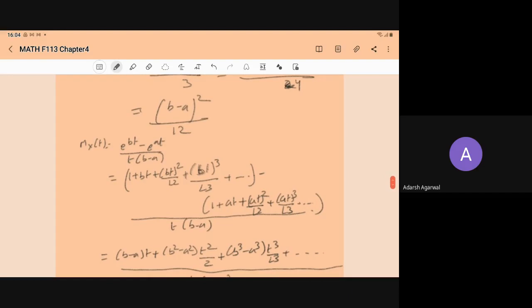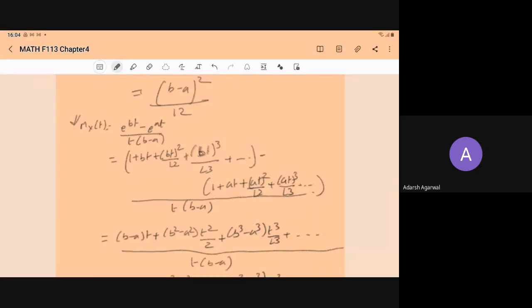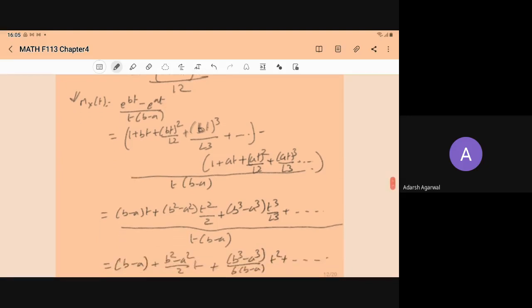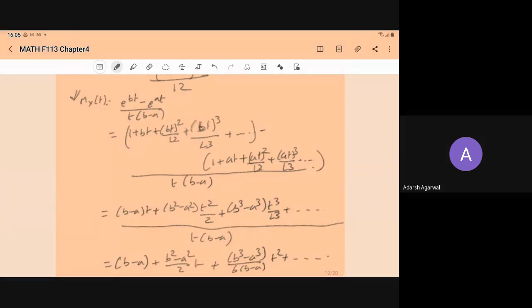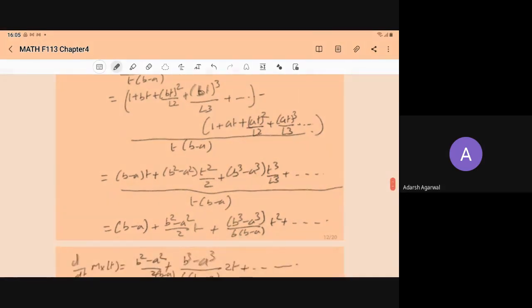So let us have the MGF for the uniform distribution. M_X(t) is (e^(bt) minus e^(at)) upon t into (b minus a). In the numerator, we can expand the exponential. So e^(bt) can be written as 1 plus bt plus (bt)^2 upon factorial 2 plus (bt)^3 upon factorial 3 and so on, minus 1 plus at plus (at)^2 upon factorial 2 plus (at)^3 upon factorial 3 and so on. So 1 and 1 cancel out in the numerator.